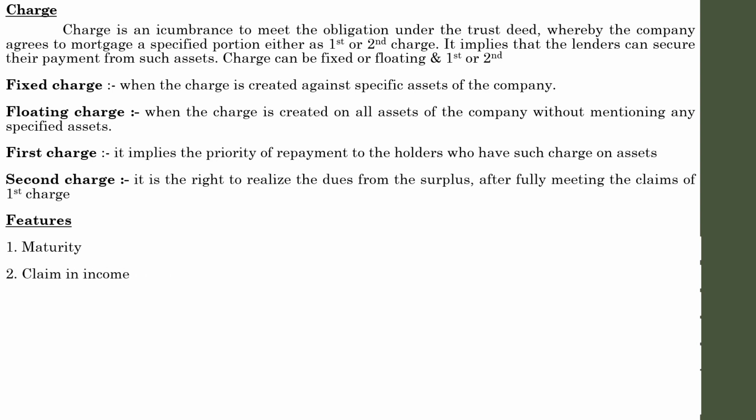Next one, claim on income. A fixed rate of interest is payable on debentures. We have mentioned that it will be agreed in advance. The company has a legal obligation to pay the interest on the due date. The company should pay the interest on the fixed date. Any default in the payment of interest will have certain consequences for the company. Irrespective of its level of earnings, even if a company makes no earnings or incurs loss, it is under an obligation to pay interest to its debenture holders.